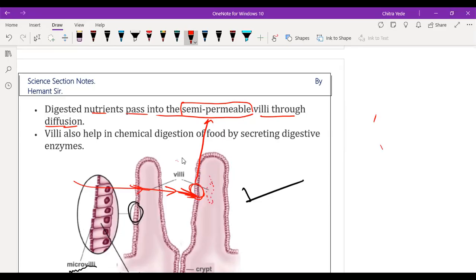Here numerous blood vessels are present. They supply blood over the villi and microvilli in order to absorb the food.